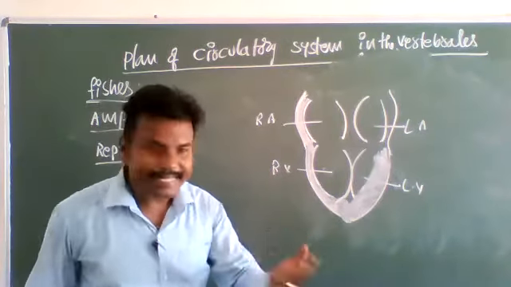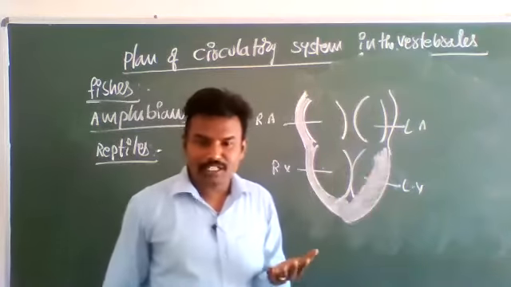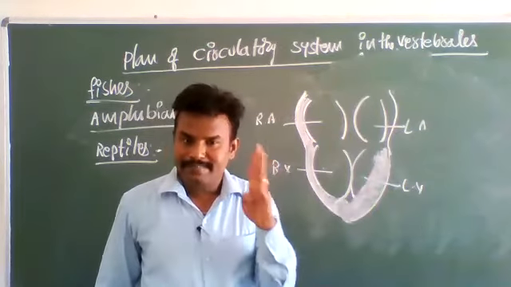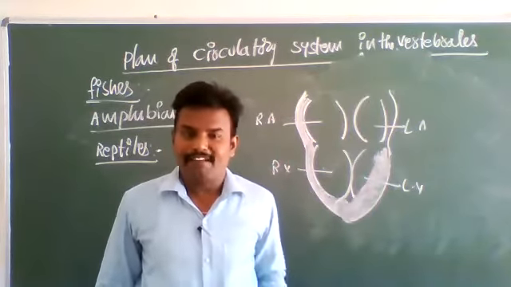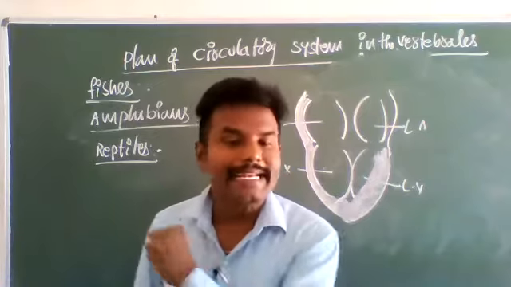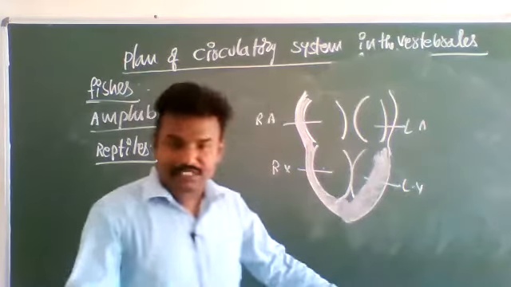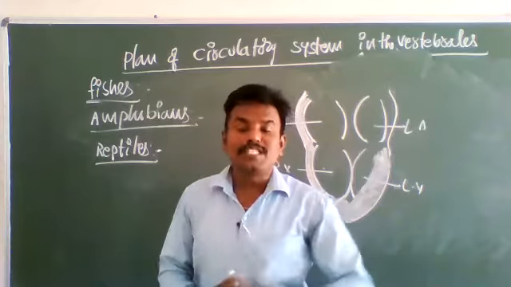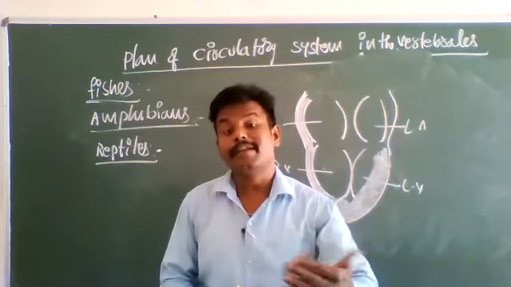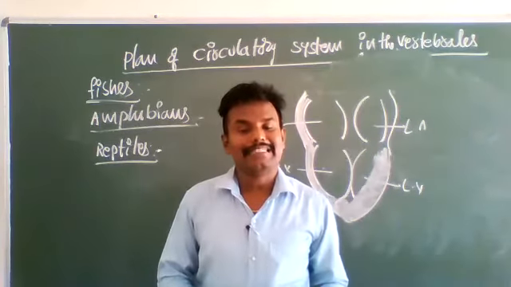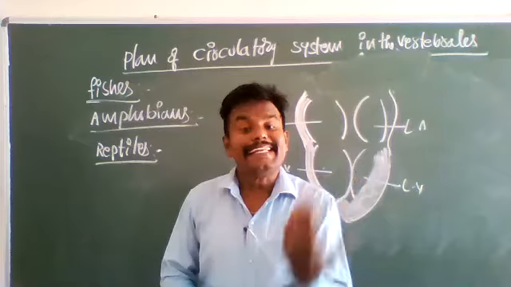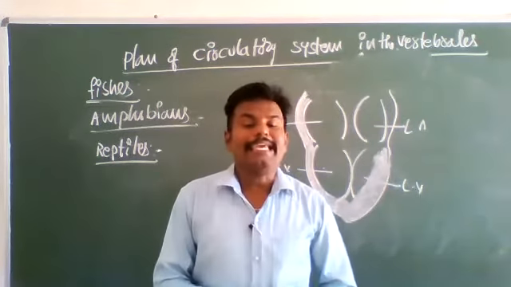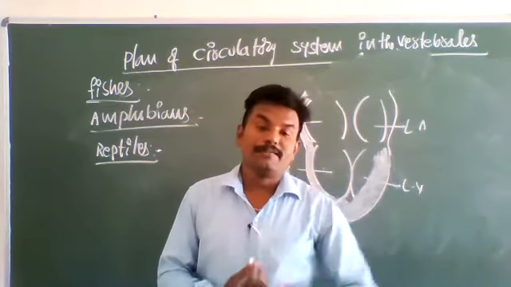That means three chambers are well developed, and the fourth chamber is incompletely developed. That is why reptiles have an incompletely divided four-chambered heart.